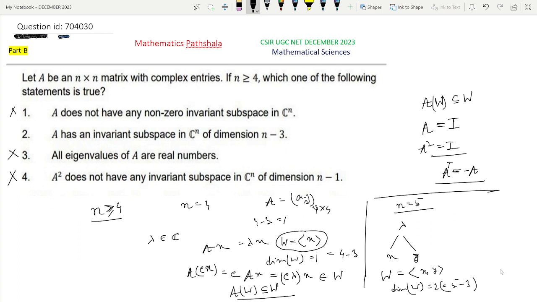And as in the previous case, it can be proved that W is invariant, that is AW subset of W.